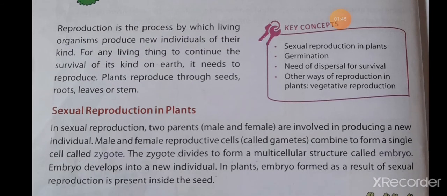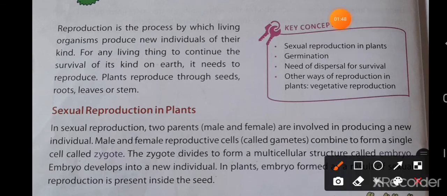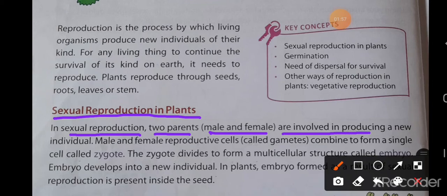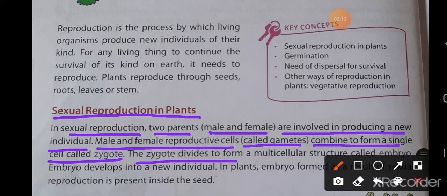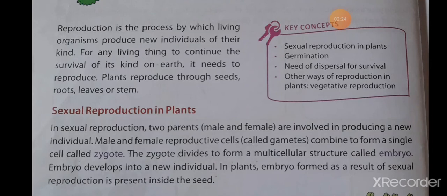Now, let's see sexual reproduction in plants. In sexual reproduction, two parents, male and female, are involved in producing a new individual. Male and female reproductive cells called gametes combine to form a single cell called the zygote. The zygote divides to form a multicellular structure called the embryo, and the embryo develops into a new individual.